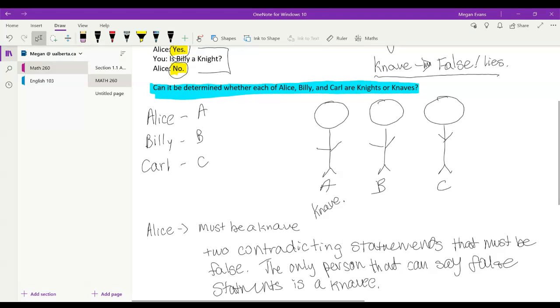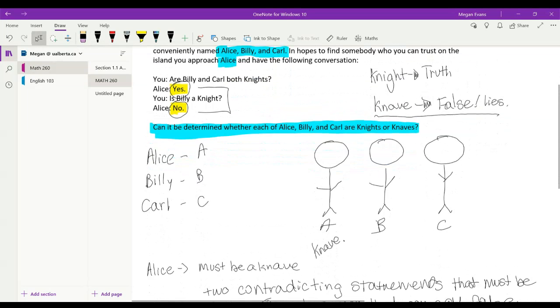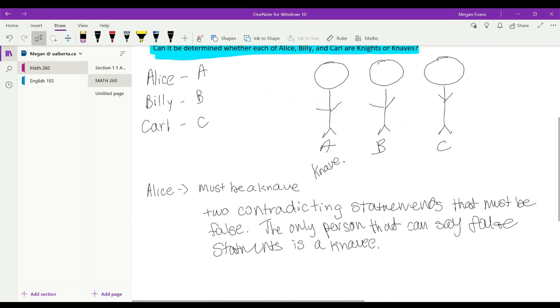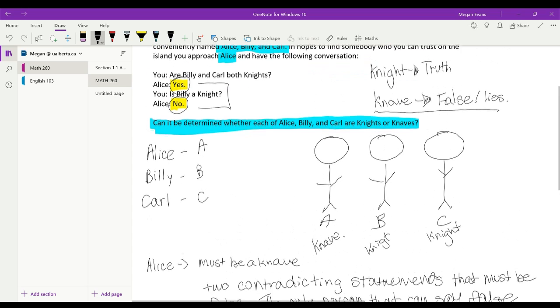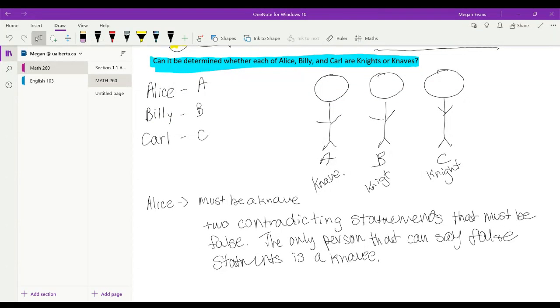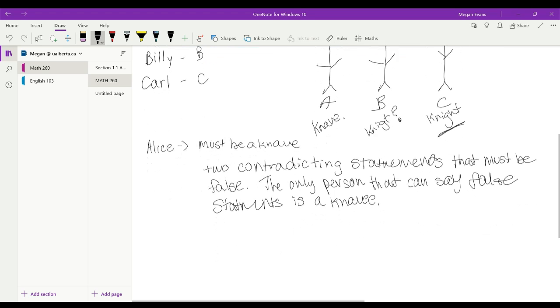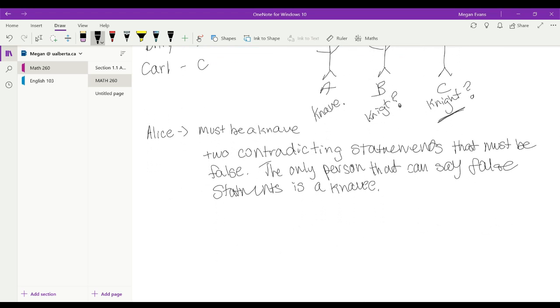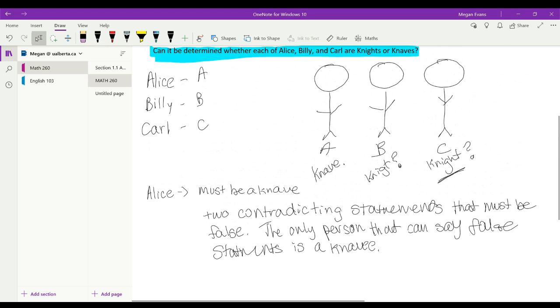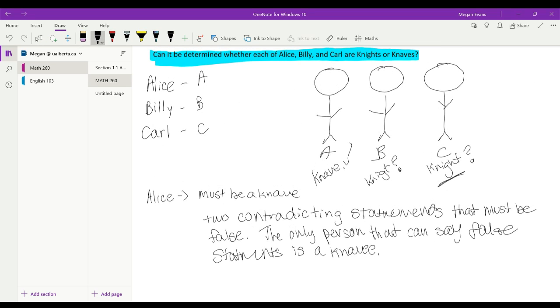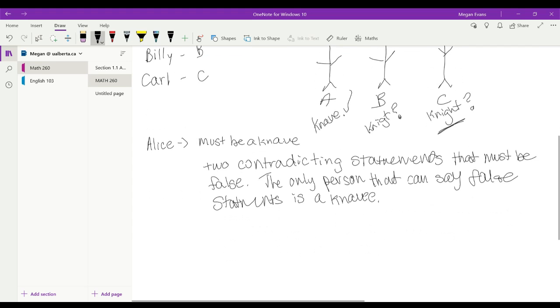So we've got Alice. Alice says up here, are Billy and Carl both knights? She says yes, so we can write that down, a knight here, she thinks, and a knight here. But then she says that, is Billy a knight? She says no. So we don't actually know if Billy is a knight or not, and therefore we don't really know if Carl is a knight or not either. Right? So let's move on. We know Alice is a knave. That's right. So let's start with Billy.